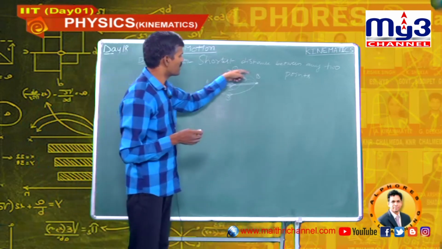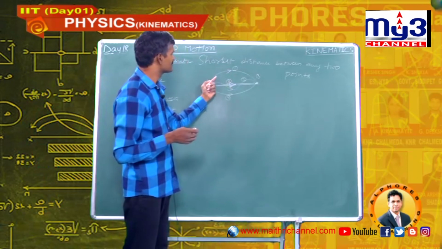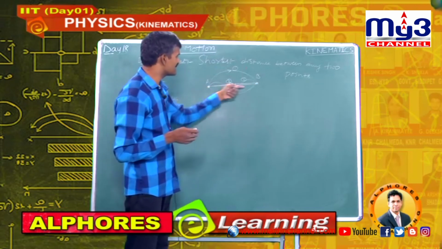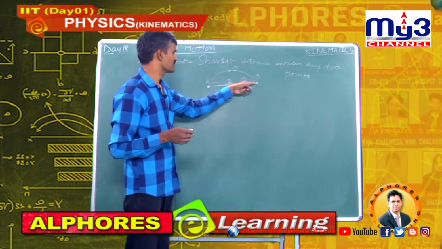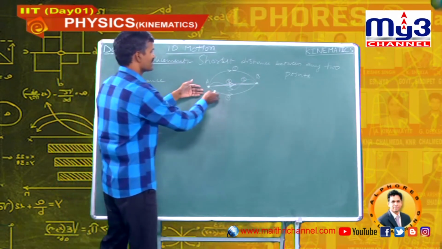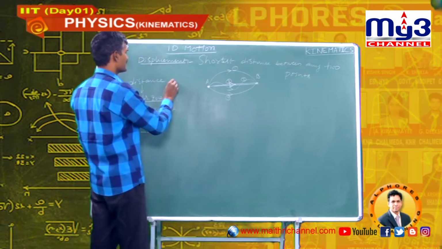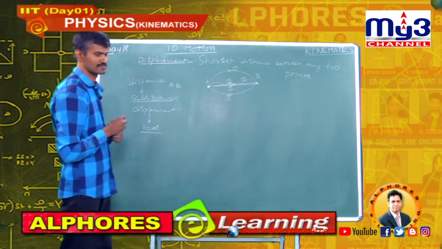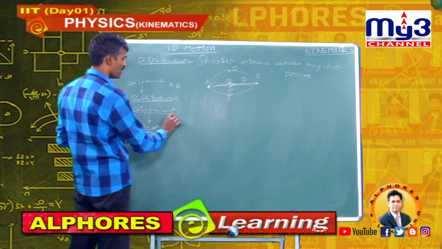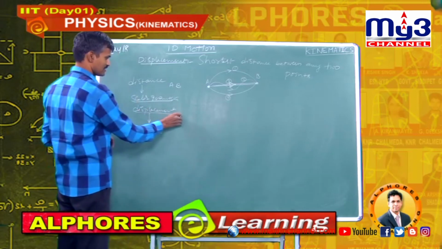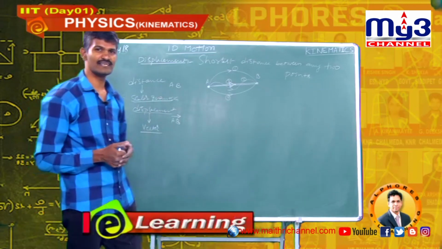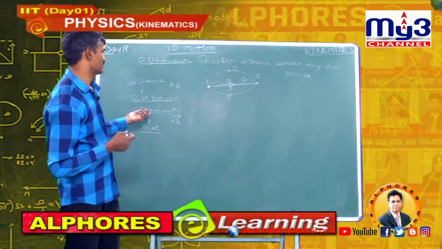So, in this path A to B, the body changes its direction at every point, but in path 3, it does not change its direction. So, displacement is a vector quantity. In this case, distance is simply written as AB, whereas displacement can be written as AB bar. To understand distance and displacement, we will discuss some more examples.